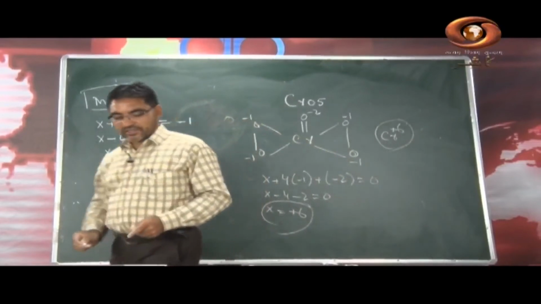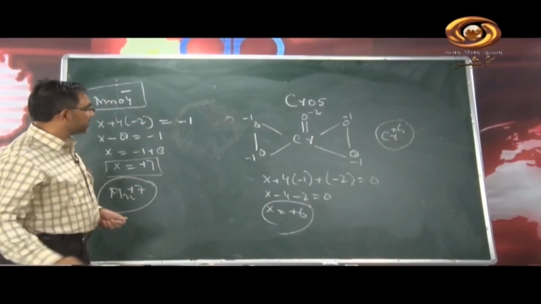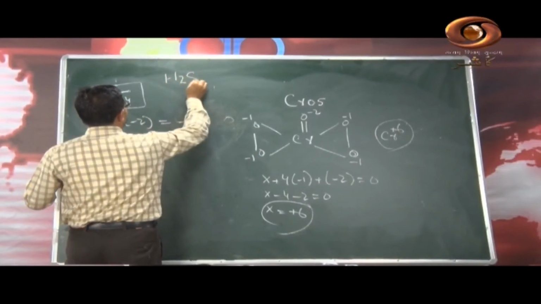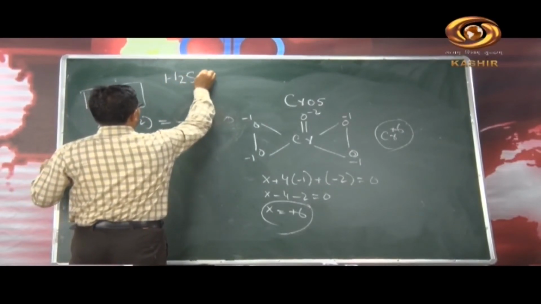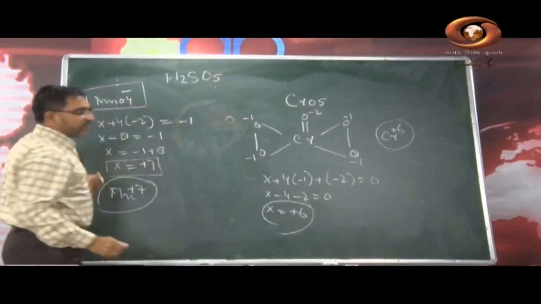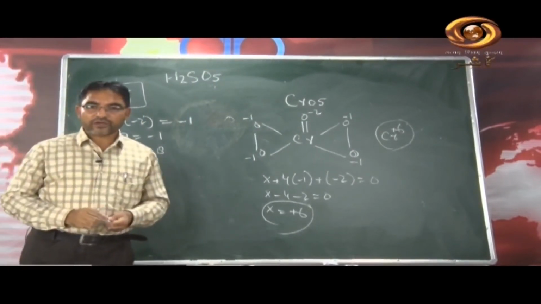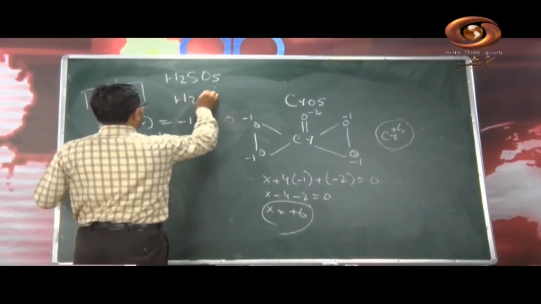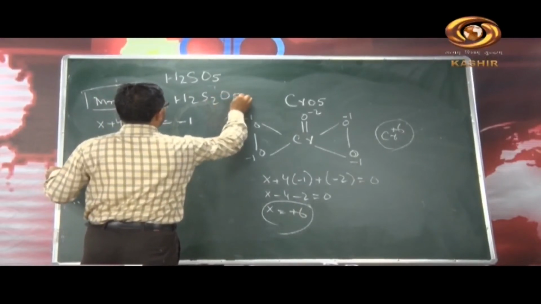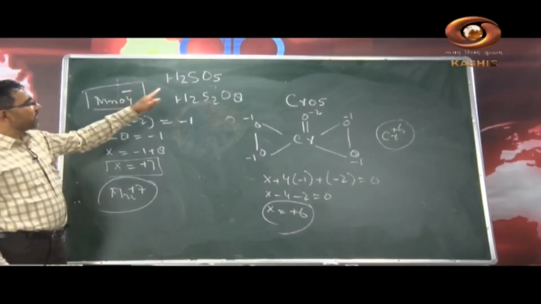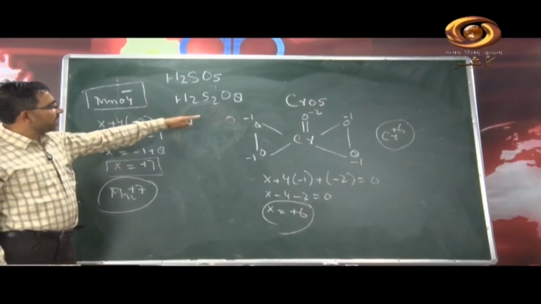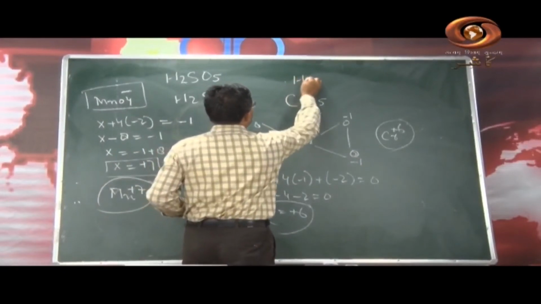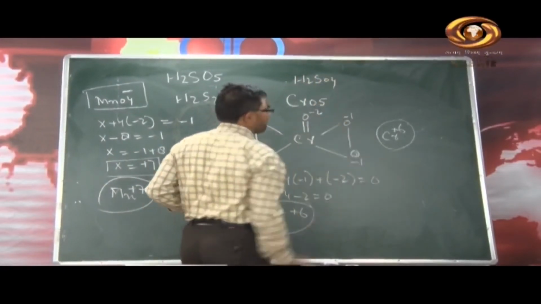Similarly, you write the compounds H2SO5, Caro's acid, H2S2O8, Marshall's acid, and H2SO4. You work out the oxidation state of sulfur in these compounds as well.